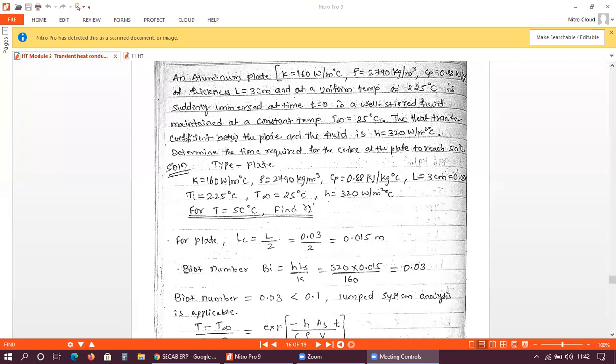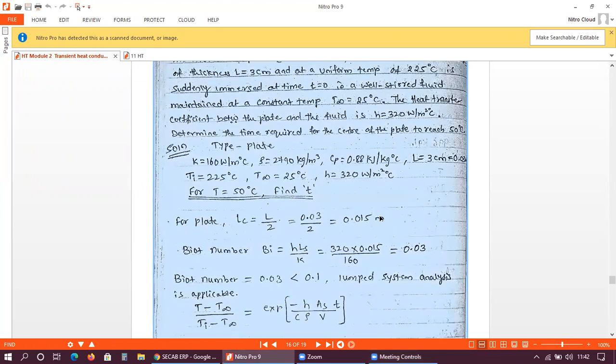What is the time required? तो इनिशियल टेम्परेचर तो इसका कितना है 225 डिग्री सेल्सियस है, 225 degrees Celsius. So after immersing it into a medium of 25 degrees Celsius, after what time the temperature of the plate will be 50 degrees Celsius. Okay. So it has been asked here.